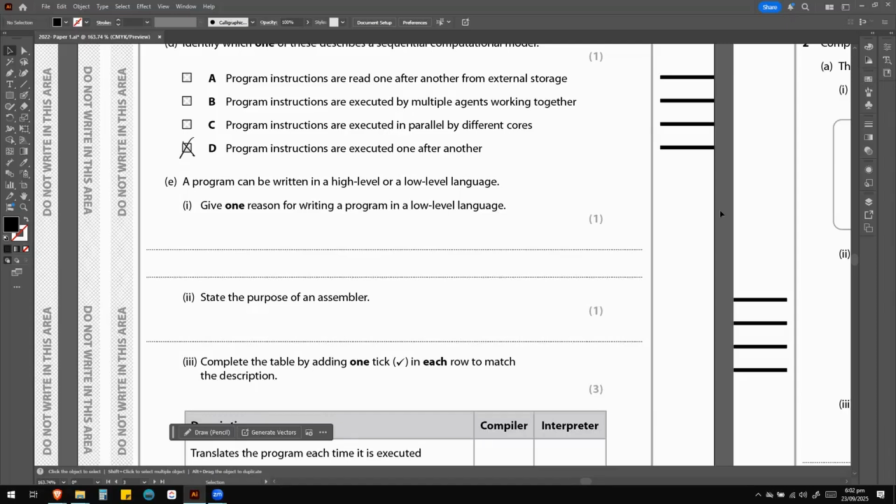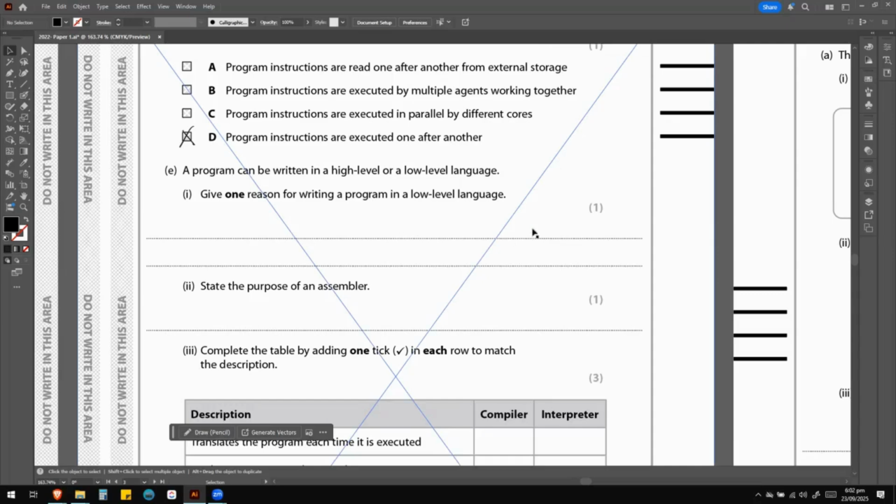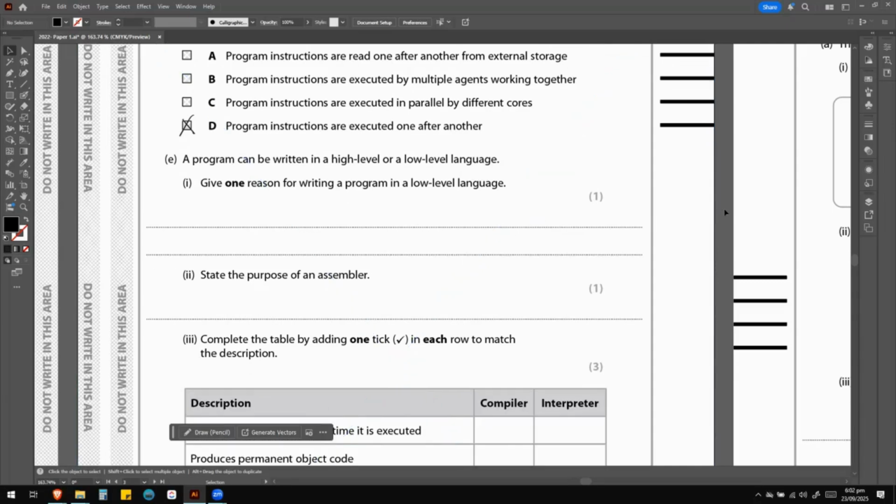So this is what we're talking about here. We're not talking about Python or anything like that. So be careful. Python is a high-level programming language. Java, C#, all of these are high-level programming languages. So they're essentially asking you about assembly language. So why would we write in assembly language? Again, you guys know assembly language because you took my course.